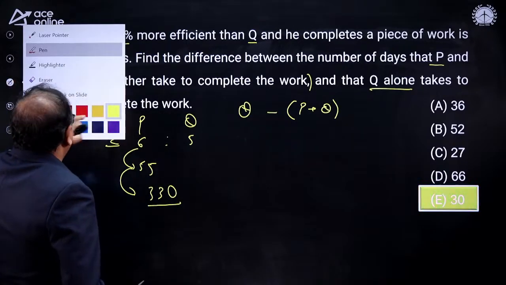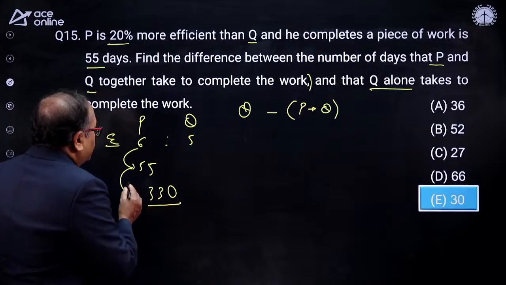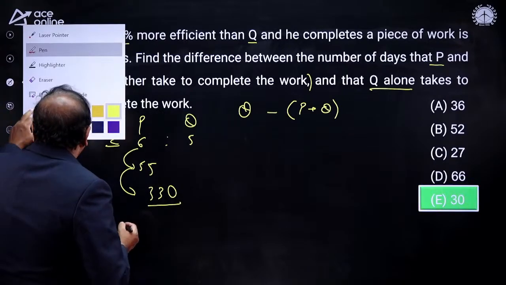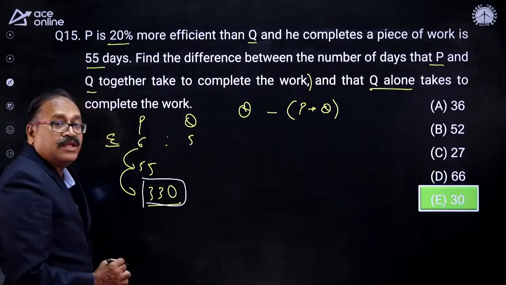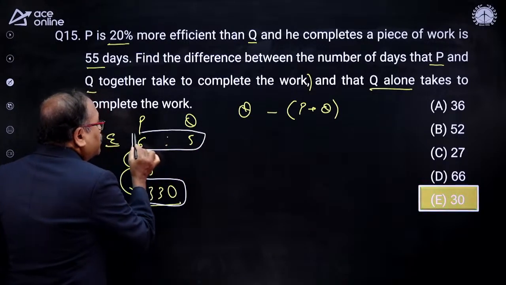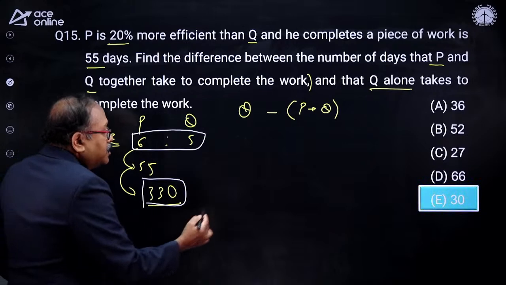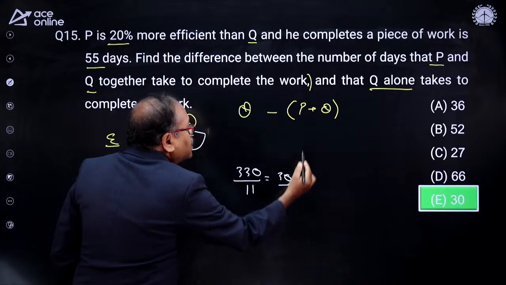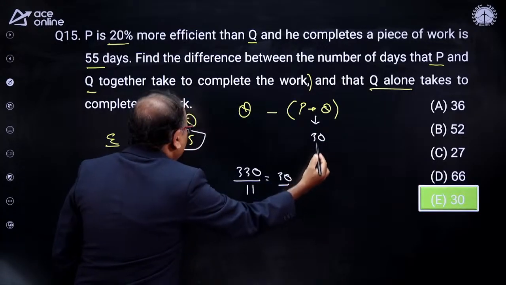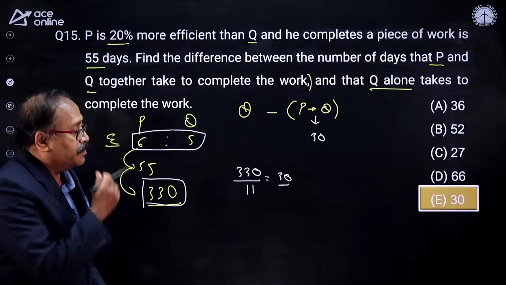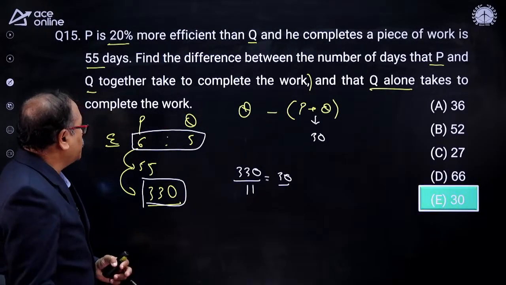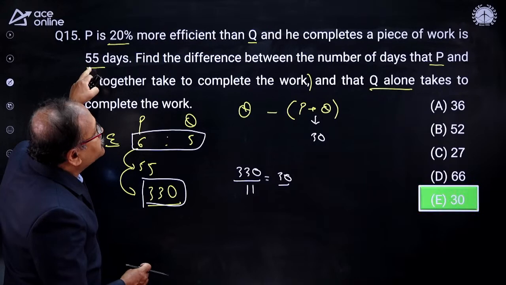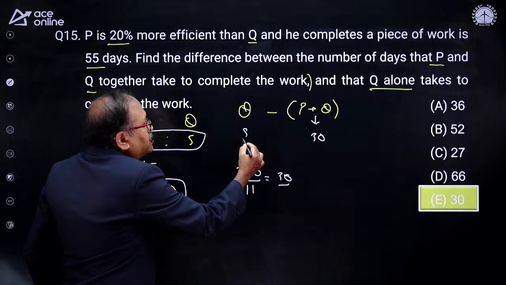Now, what is the question here? The question says that if they together complete the work, in how many days? I know the total work is 330. And when they work together, their efficiency is 11. How much time do they take together? 330 divided by 11, and they take 30 days. So P and Q together take 30 days to complete the work. Probably I made a mistake in the option, it is possible. And we already know that Q takes 55 days.